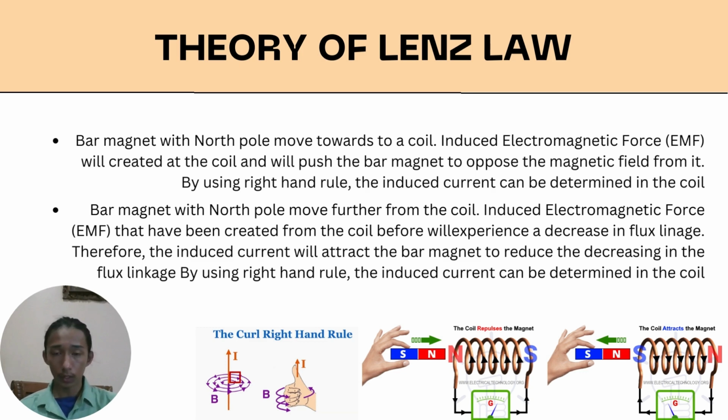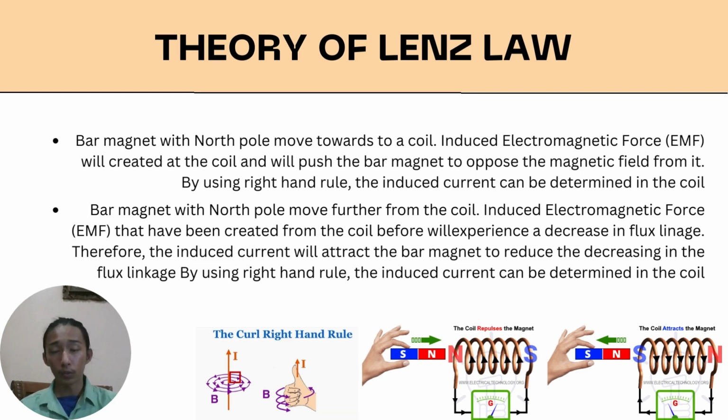The induced electromagnetic force in the coil will set up the north pole at the side closer to the bar magnet and the south pole at the face further away. It will produce a magnetic field induced by the north and south poles that goes towards the bar magnet, which will oppose the magnetic field created by the bar magnet itself.